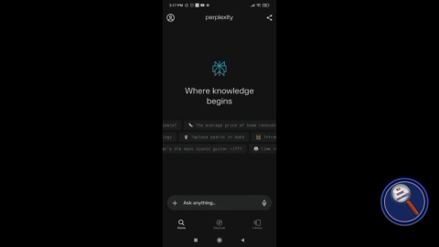After opening this application, you will find three tabs at the bottom of your screen. First is the Home tab, Home, Perplexity. Next, Discover. And then Library. So let's explore the Library tab first.